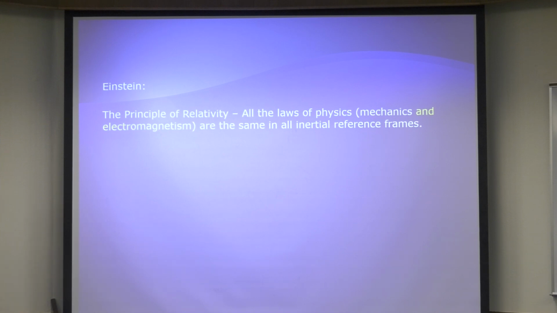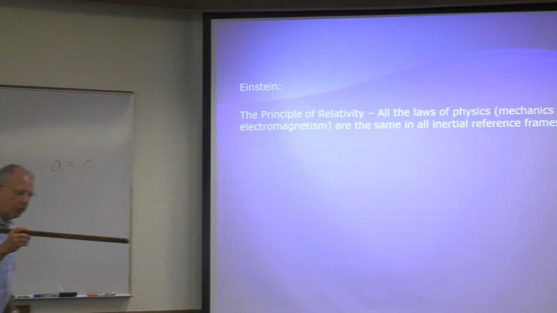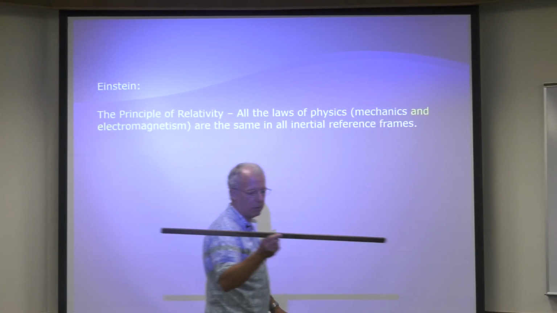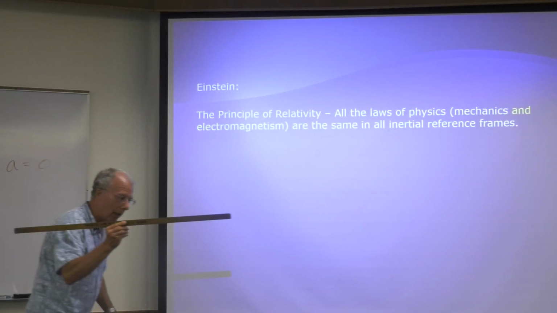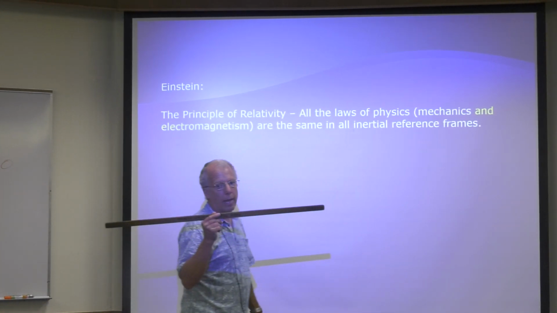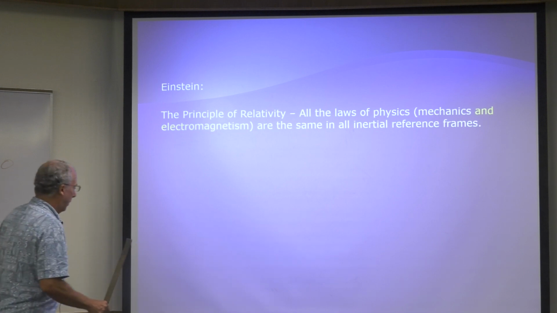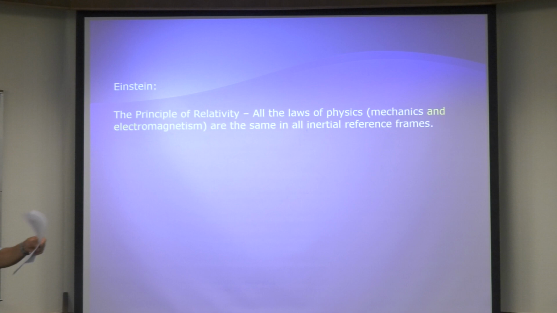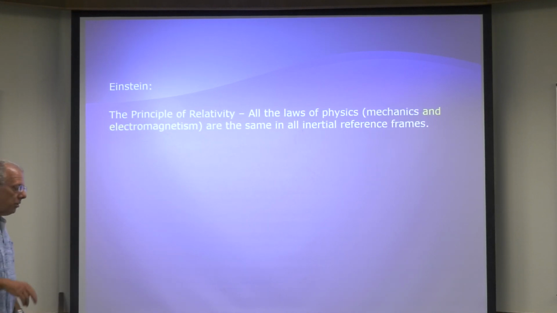Here's another thing. Here, this is a meter stick. If I'm running relative to you, I say it's a meter long, right? Because this is not moving relative to me, so it's a meter long. But you would actually measure something less than a meter because size or distance is relative. Now, why don't we notice this in everyday world? Well, because you only notice these things as the speed of the object gets close to the speed of light, which is really, really fast.